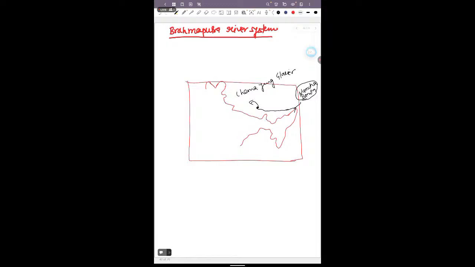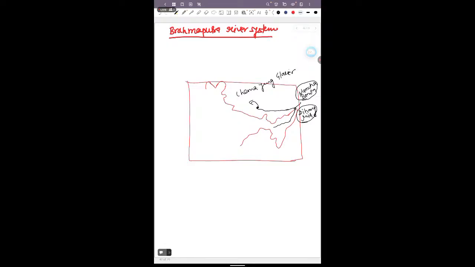From the Namcha Barwa, the Brahmaputra river enters the region of India, in the Assam region, as the Dihang river.